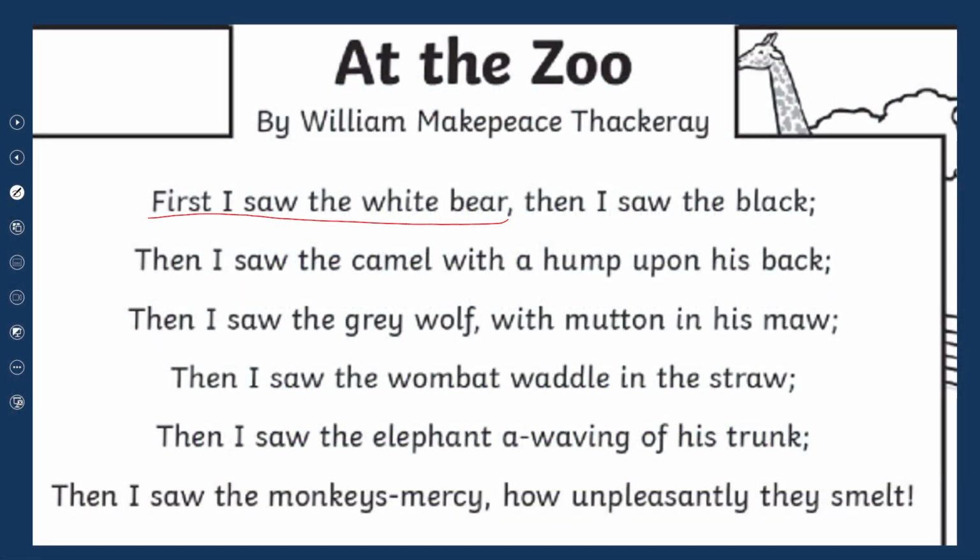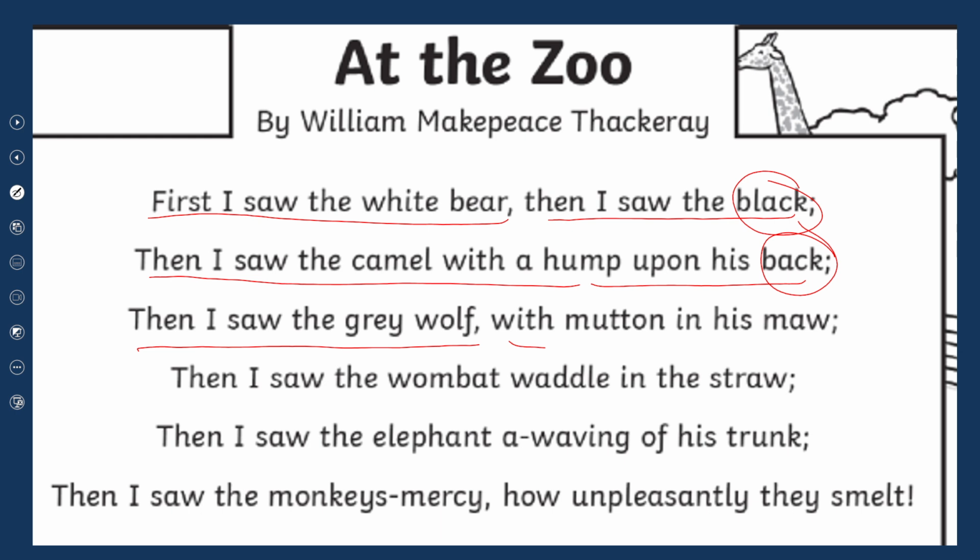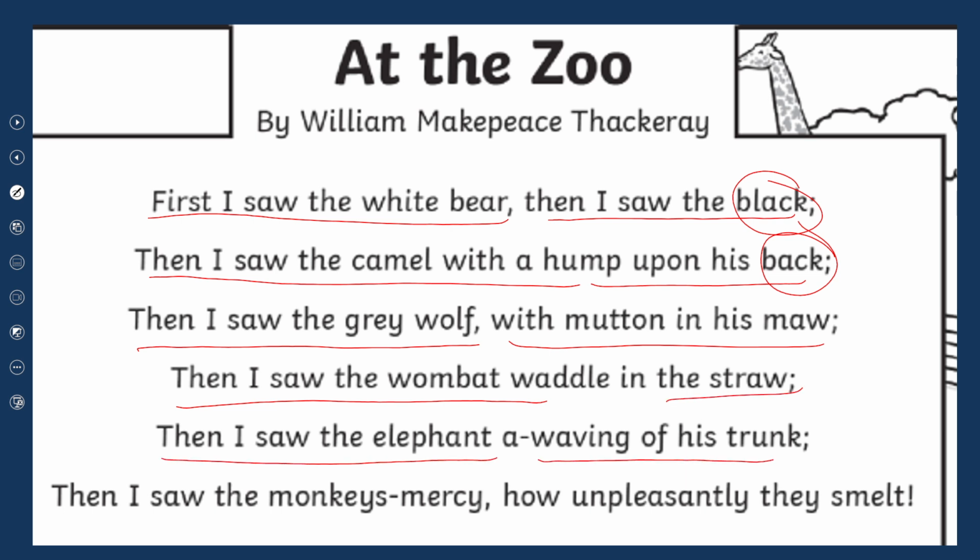First I saw the white bear, then I saw the black. Then I saw the camel with a hump upon his back. Then I saw the grey wolf with mutton in his maw. Then I saw the wombat waddle in the straw. Then I saw the elephant a waving of his trunk. Then I saw the monkeys, mercy, how unpleasantly they smelt.